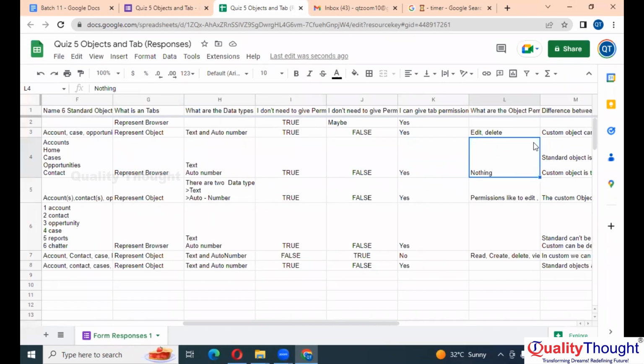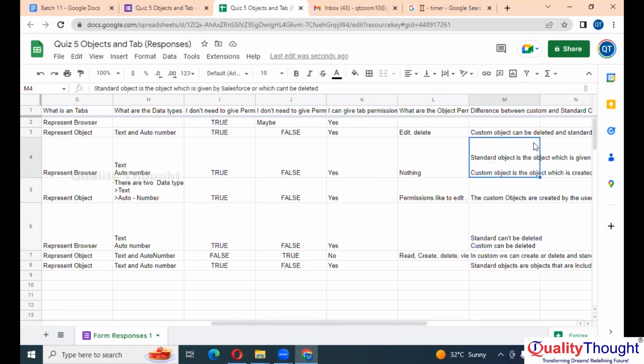Right, we give read, create, edit, delete permissions from profile to the object. Read, modify all and view all also, but that's different. We'll talk about modify all and view all in the security concept. When it comes, we'll talk.